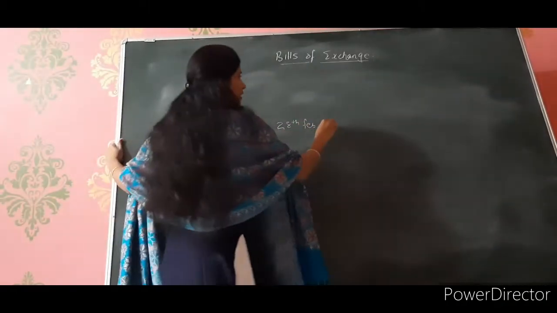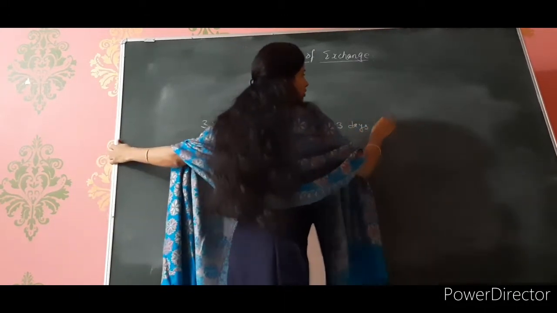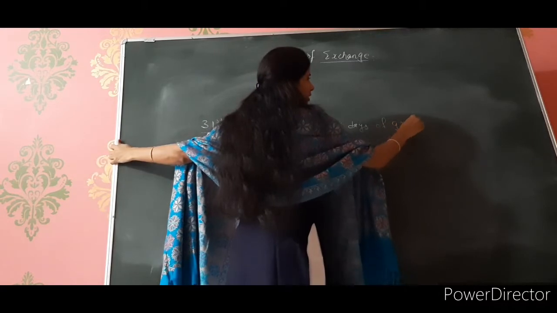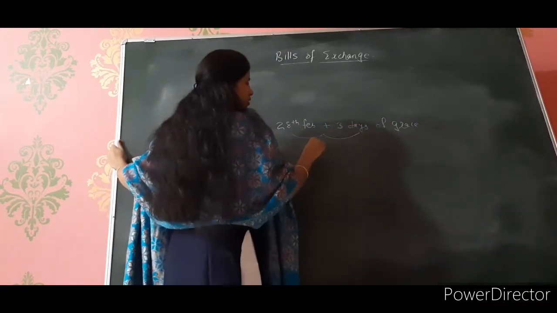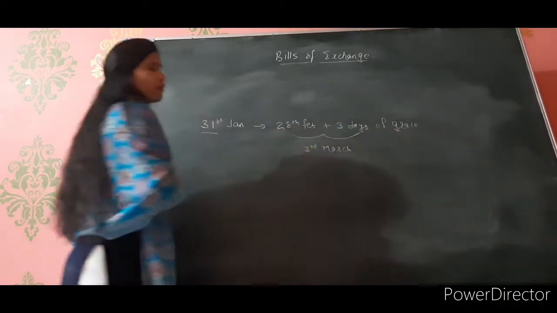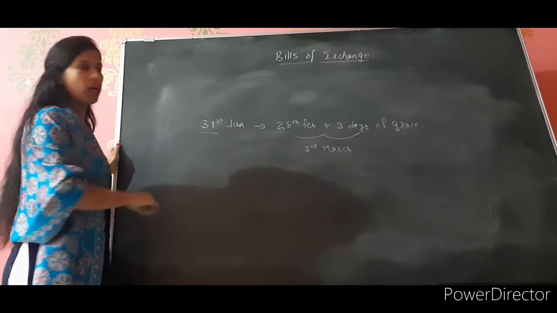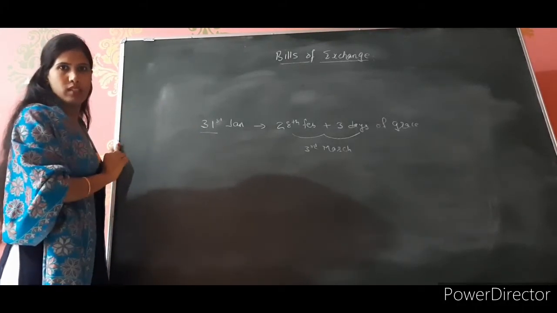After that you will give 3 days grace period. 3 days of grace. So the date comes to 3rd of March. So your due date or maturity date will be 3rd of March. आपका जो बिल है वो mature कब होना चाहिए? By 3rd of March itself.